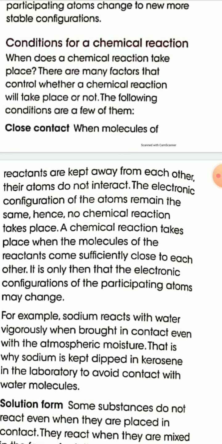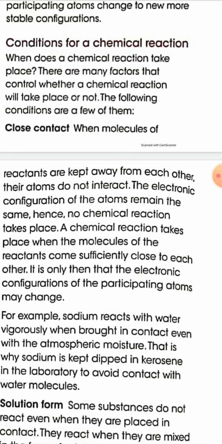In chemical reactions, reactants undergo a chemical change to give some product after changing the electronic configuration of the participating atoms. So, conditions of chemical reactions: first, close contact.